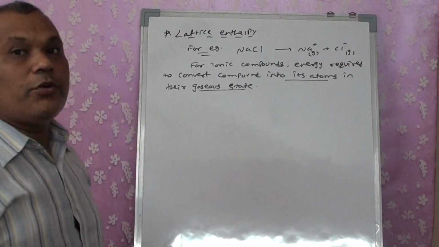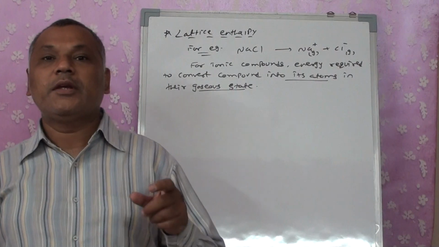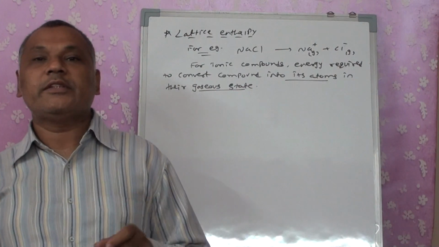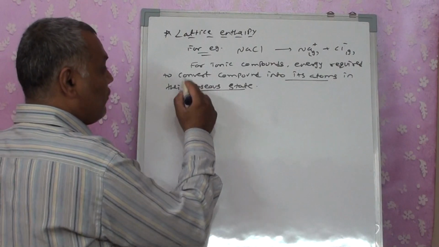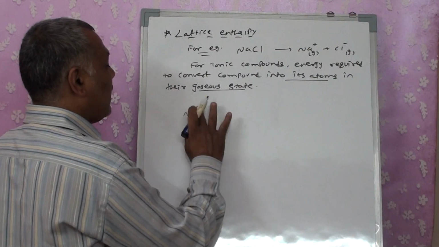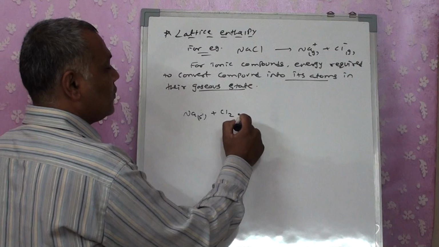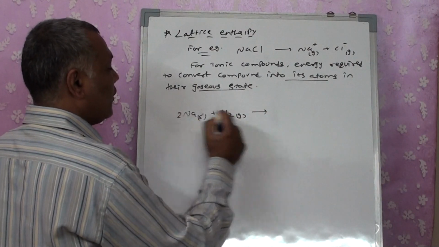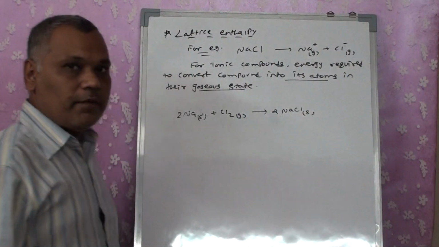That can be understood once we understand the Born-Haber cycle, which helps us see why it is necessary for the ionic compound. First of all, I will show you why we need to understand the Born-Haber cycle. Generally we write it as Na, which is solid, plus Cl2, a gaseous component, gets converted into 2NaCl, which is in the solid state.